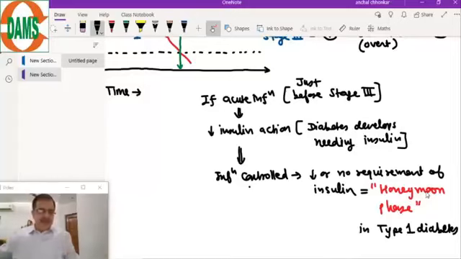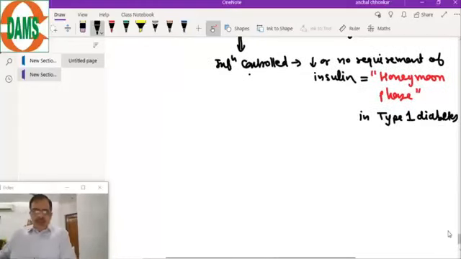Then this phase is known as the honeymoon phase, stage or period of type 1 diabetes. Yes, before stage 1 the period of honeymoon phase can be there. Now, this was the pathophysiology of type 1 diabetes and the natural course of type 1 diabetes. Now come to the pathology of type 2 diabetes.